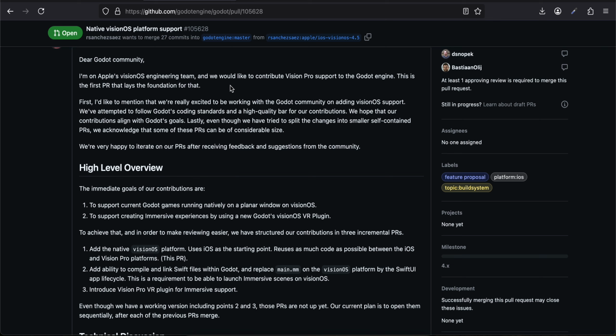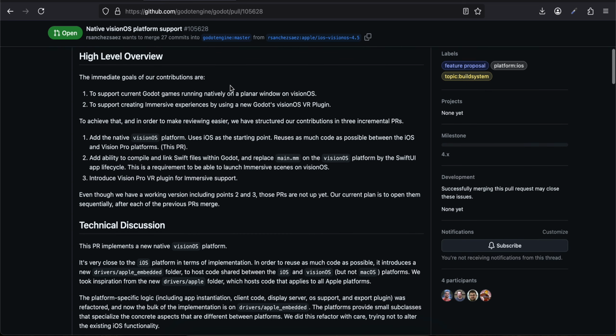Lastly, even though we have tried to split the changes into smaller self-contained PRs, we acknowledge that some of these PRs can be of considerable size. We are happy to iterate on our PRs after receiving feedback and suggestions from the community. High level overview: the immediate goal of our contributions is to support current Godot games running natively on a planar window on Vision OS, and to support creating immersive experiences by using Godot's Vision OS VR plugin.